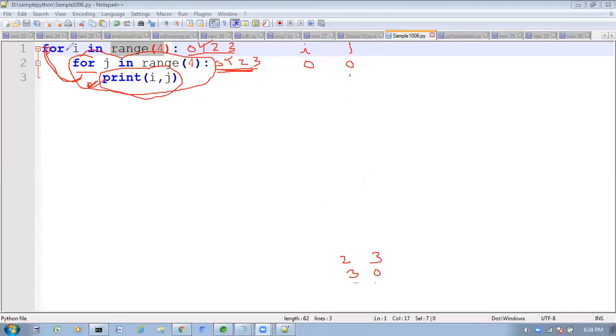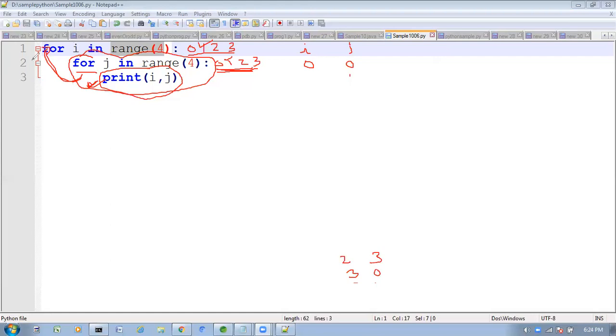First time, i value is 0. It will go inside. Here again it will check. For each element, 4 elements are there inside this range. For each element, this loop will execute 4 times. This for loop will execute 4 times. Again, it will come out.